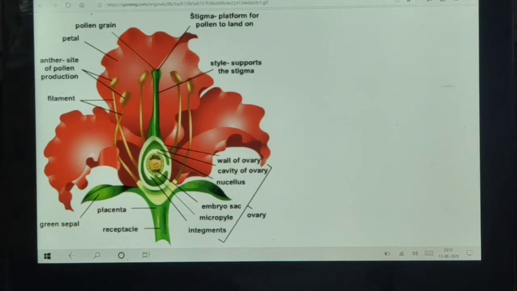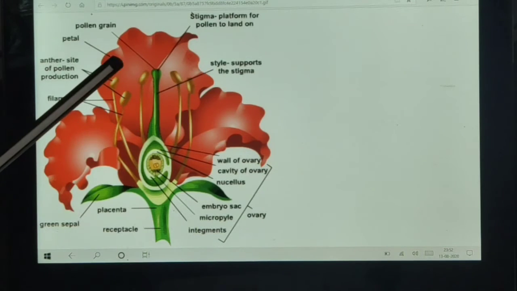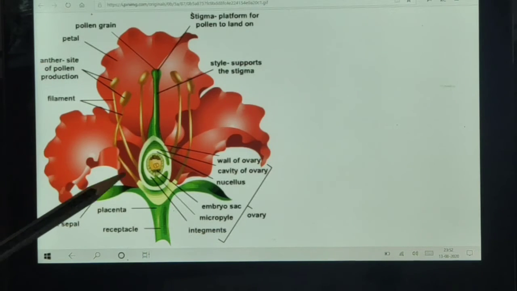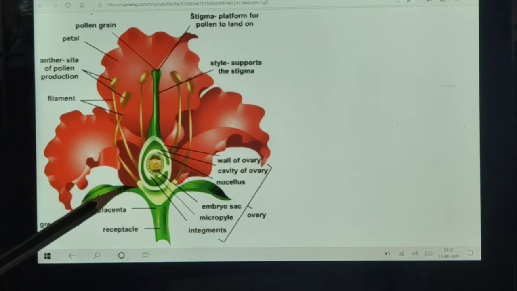So we will study now the parts of the flower. The flower is having a colored portion which is known as petals. It may be red, yellow, orange, green. And the green part which is below these petals, there is a green whorl.